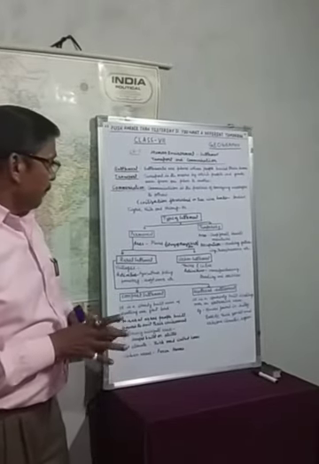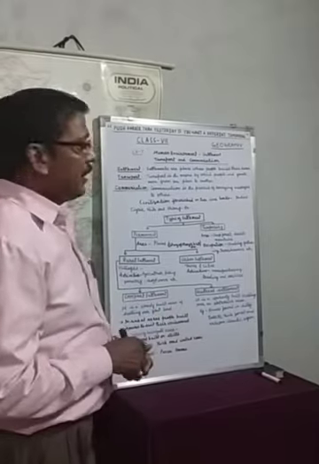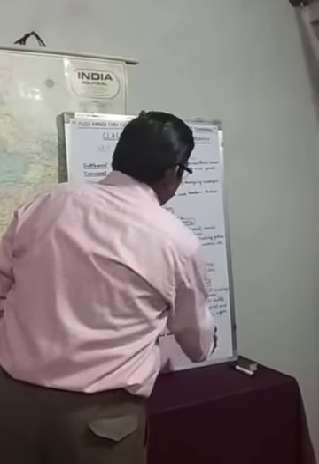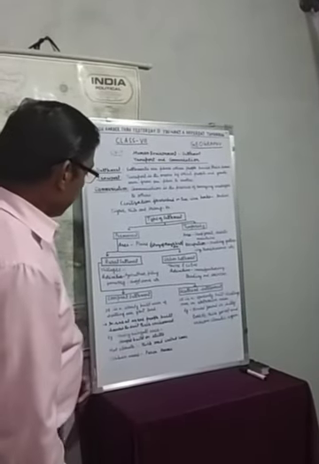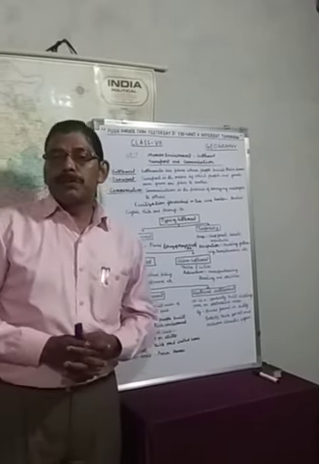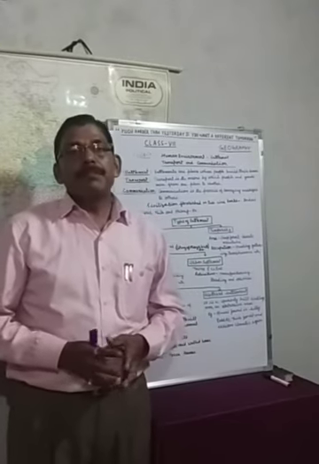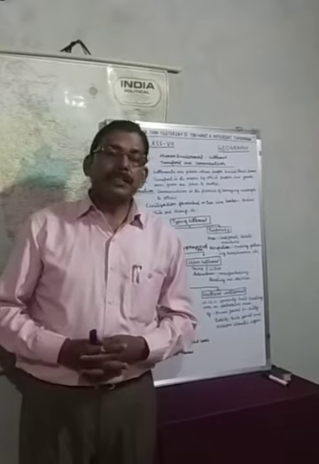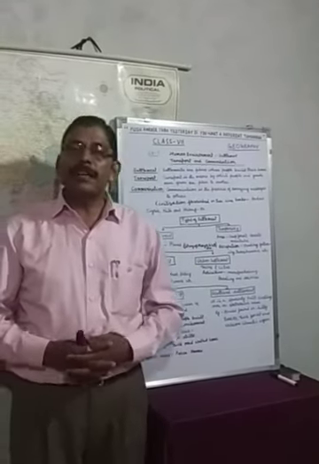Scattered settlements are found in hilly areas, hilly tracts, thickly forested areas or areas of extreme climatic conditions. In urban areas, children, you should know that you are all living in urban areas, where people build pakka houses, which may be multi-storey buildings. So we all live in these pakka houses in urban areas.